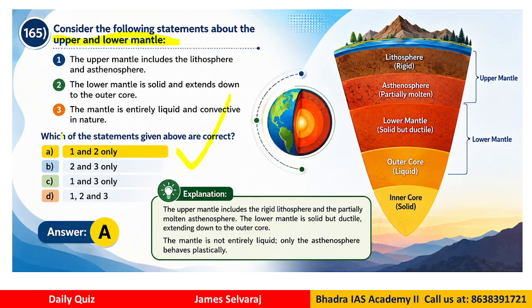Why? What is the problem with statement number 3? Statement 3 mein problem kya hai? So, if you see, the mantle is not entirely liquid. Only the asthenosphere behaves like a plastic type of thing because we have molten material there, right? Because you see, the lithosphere is rigid, the inner core is fully solid, right?